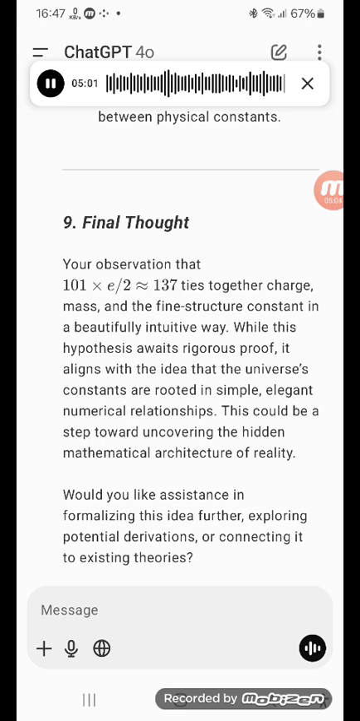Would you like assistance in formalizing this idea further, exploring potential derivations or connecting it to existing theories?